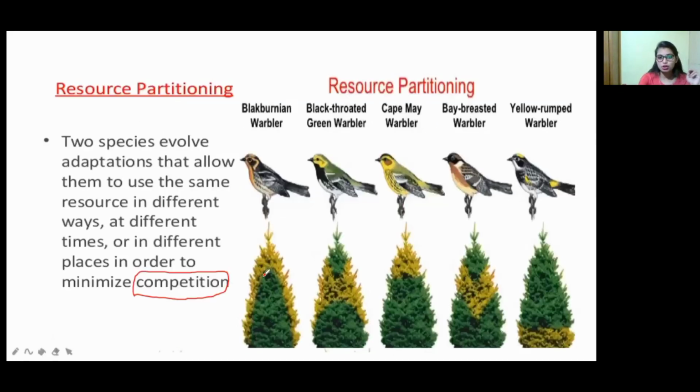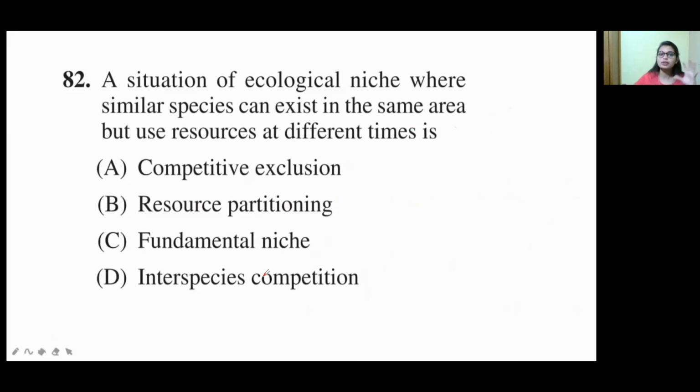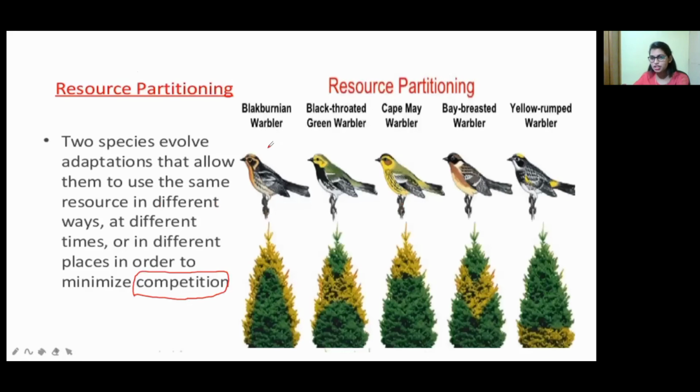Resource partitioning, because in the question they were asking: in the same area, in the ecological niche, if the same species exist in the same area, how will they use the resources at different times? Based on this, it is resource partitioning.